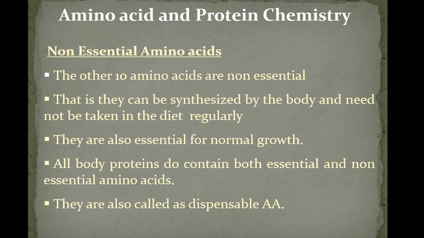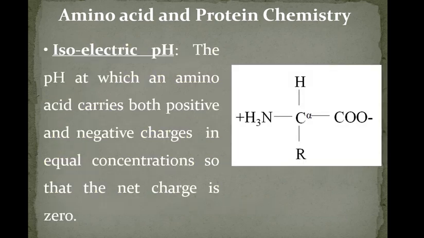These non-essential amino acids can be synthesized in the body, and we don't need to take them separately in the diet. But they are also essential for normal growth. All body proteins do contain both essential and non-essential amino acids. They are also called dispensable amino acids. Essential amino acids are called indispensable. Non-essential amino acids are called dispensable amino acids.